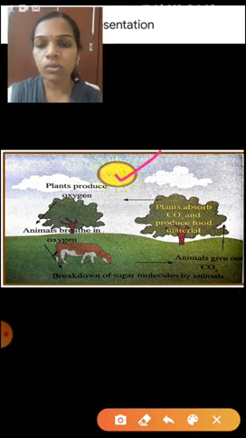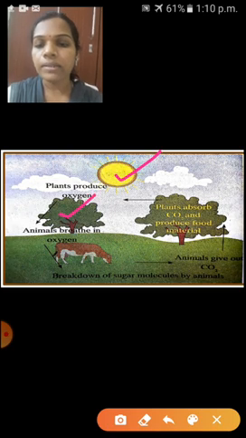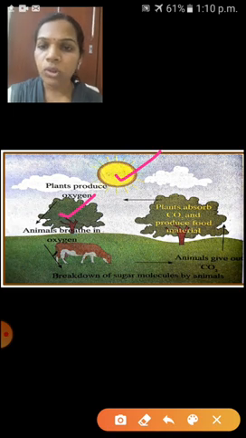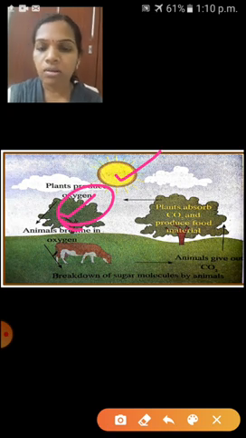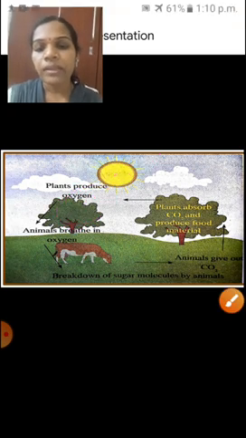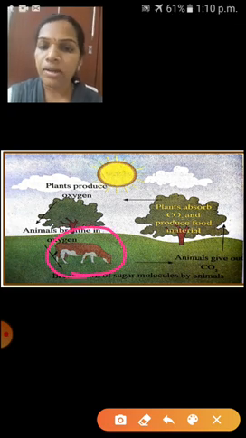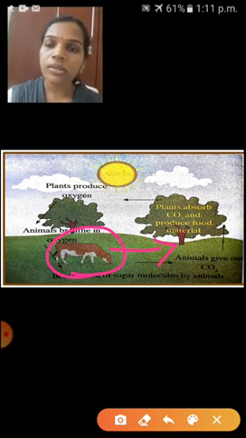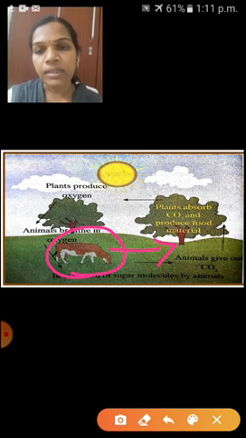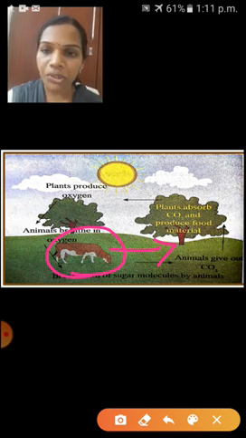This is the main source of our ecosystem, and here plants are, during the photosynthesis process, producing oxygen. Plants use carbon dioxide, and at the same time plants are making their food and releasing oxygen. That oxygen is taken by animals, that means other living organisms. During the respiration process, animals are releasing carbon dioxide to our atmosphere. That carbon dioxide is absorbed again by plants. Like this, it is a cyclic manner. So it is called the oxygen cycle. Understood, children?